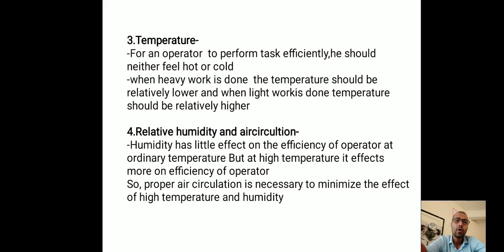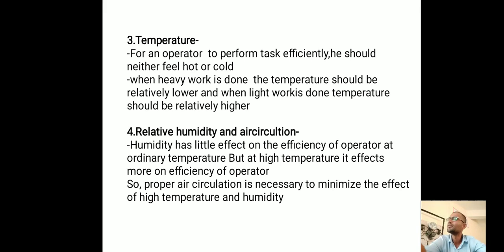So proper air circulation is necessary to minimize the effect of high temperature and humidity. Students, always keep in mind, proper air circulation is required to control the humidity effect.